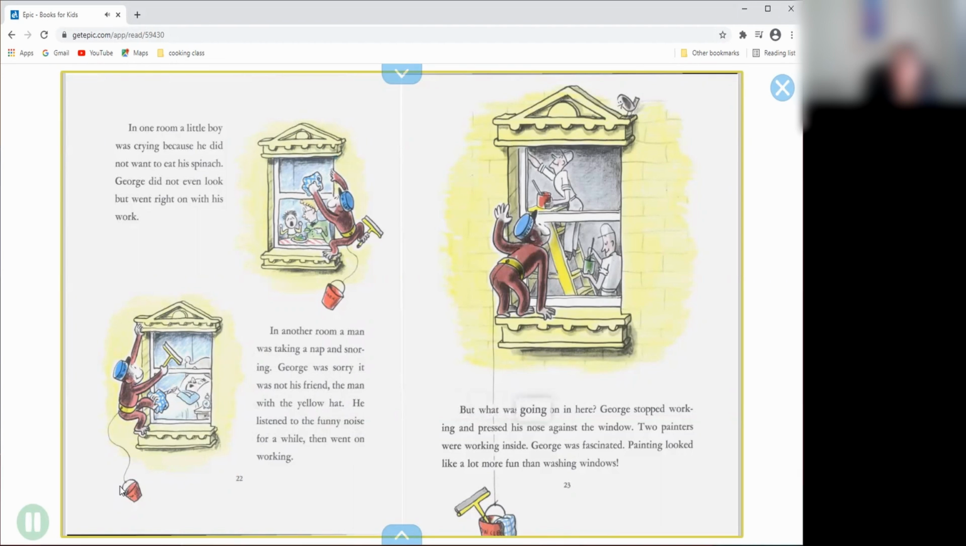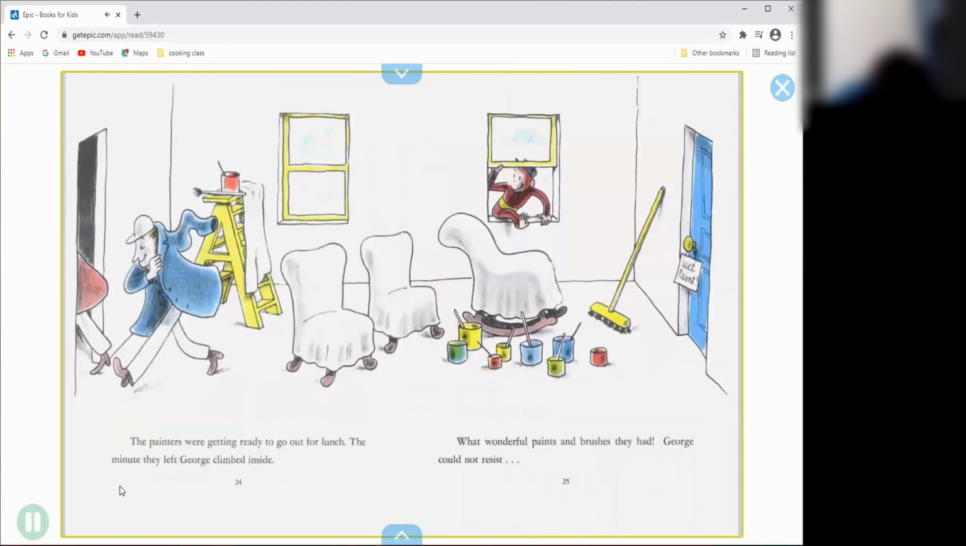But what was going on in here? George stopped working and pressed his nose against the window. 2 painters were working inside. George was fascinated. Painting looked like a lot more fun than washing windows. The painters were getting ready to go out for lunch. The minute they left, George climbed inside.